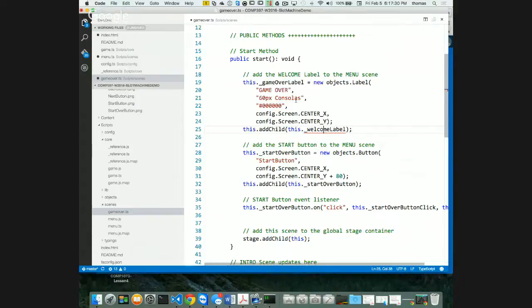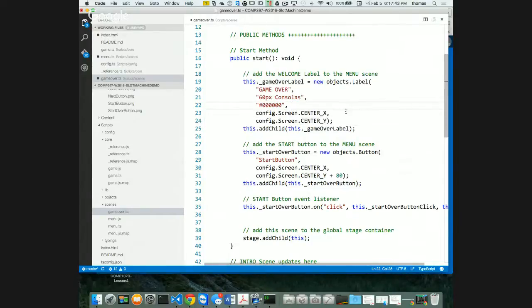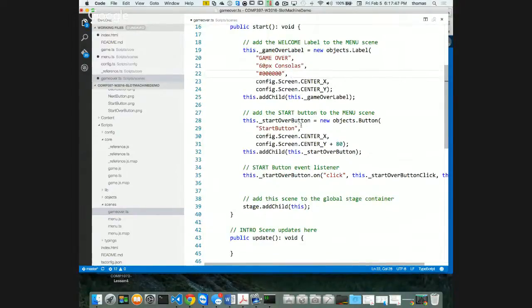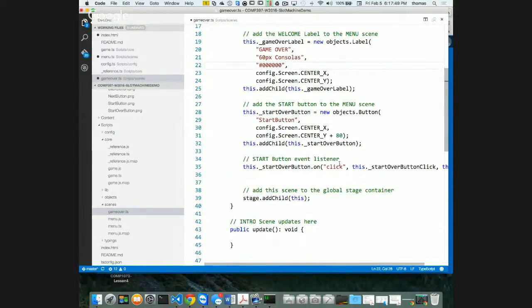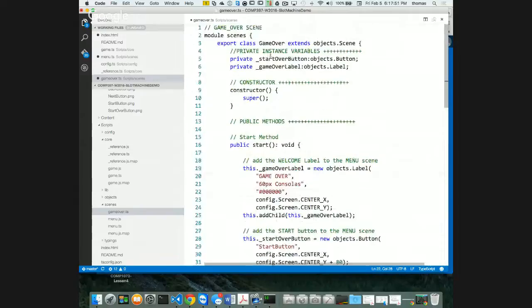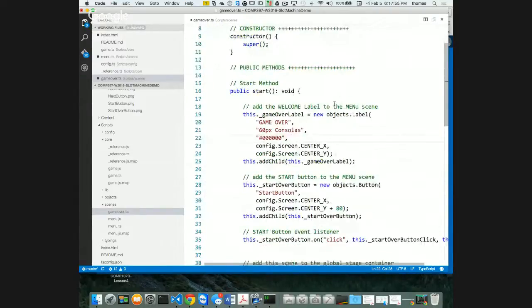And it won't be welcome label, it'll be game over label, right? That you're adding in. Sorry, guys. Here we go. That's what it's got to look like, because I have to add my label to the scene, right? Otherwise, it won't show up. Okay, so my game over label is done. It says game over. My start over button is there. It's cool. My start over button on click works and everything else. And I'm pretty much done. Done. Save. Transpile. Yay.